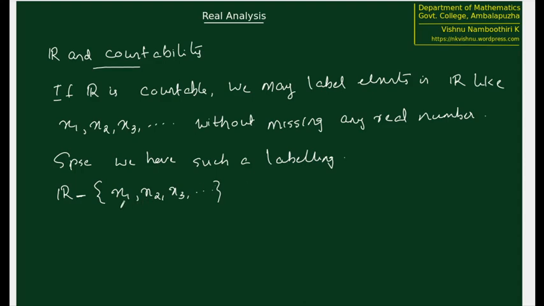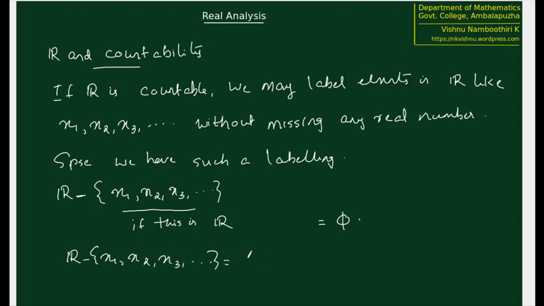If this is equal to R, then this must be equal to the empty set.